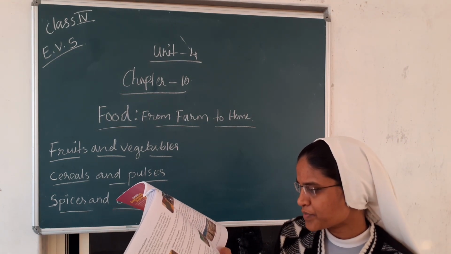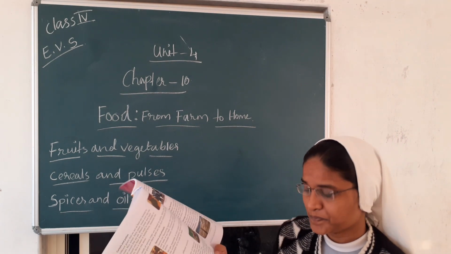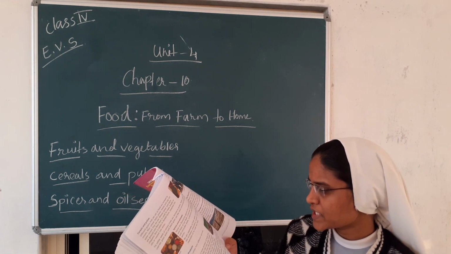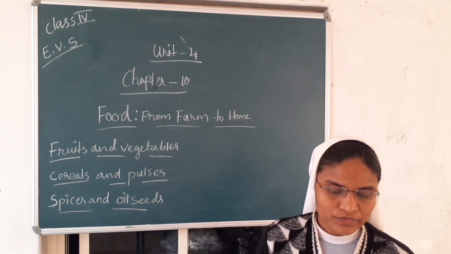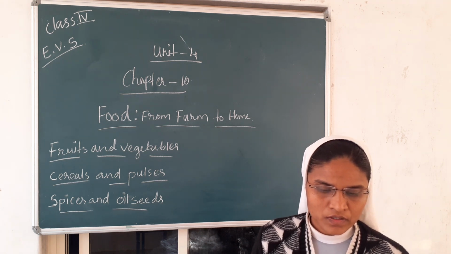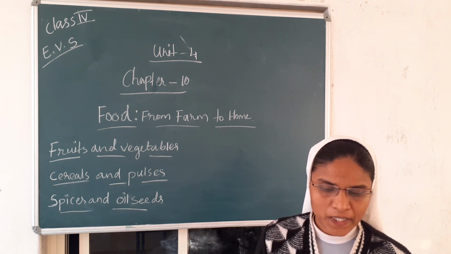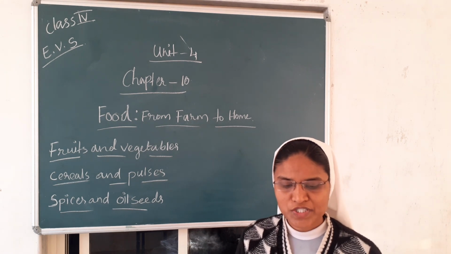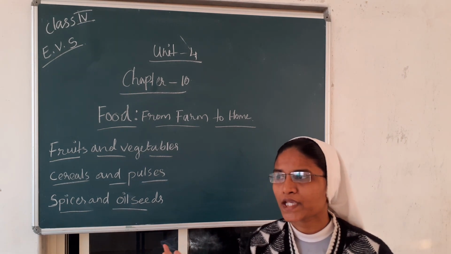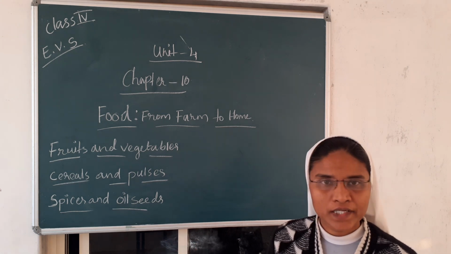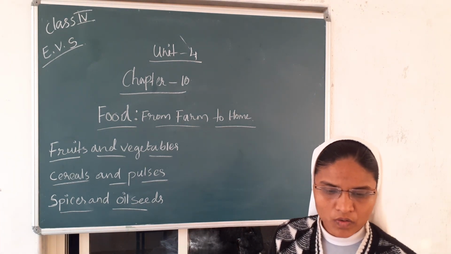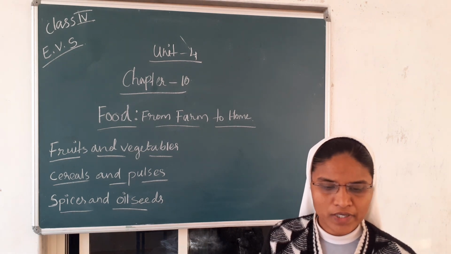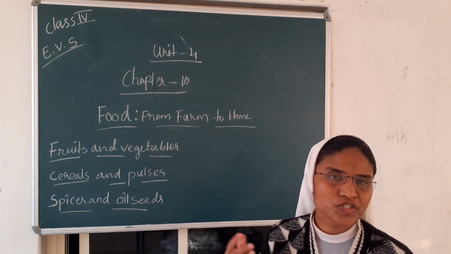Then different types of fruits are grown in our country. Almost every state is known for a fruit that is grown in abundance there. Farmers and orchardists pluck fruits when they are ripe or almost ripe. Orchardist means a man who takes care of the fruit garden, and cuts the fruit.